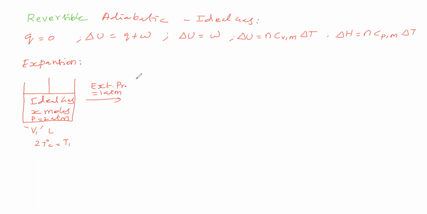This ideal gas goes for expansion until the pressure becomes 1 atmosphere. The number of moles has no change. The ideal gas remains an ideal gas only. The volume changes, therefore V2 liter. Pressure decreases, volume increases.